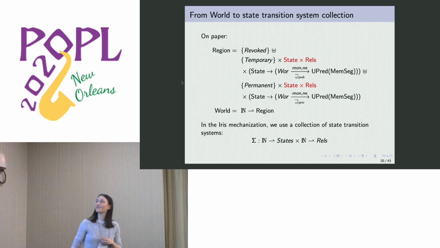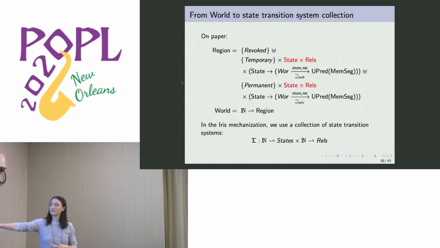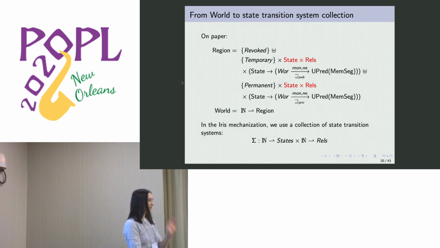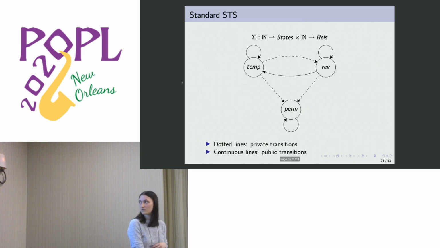Right. So here I really wanted to highlight again the whole process of going from paper to the mechanization, and in this case, it's the world. So I mentioned this world previously, and whereas we don't have a world full of invariants in our case, this collection of state transition systems is actually also present in the world on paper, here by the state and worlds. So in the Iris mechanization, we use a collection of state transition systems, the sigma, and this is what corresponds to the state transition systems in the world. However, all the invariants are really just described using Iris invariants.